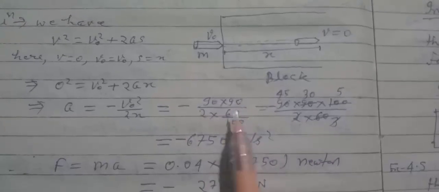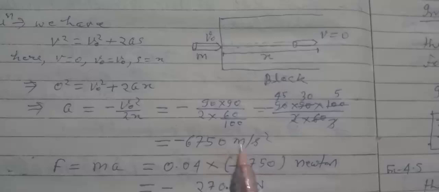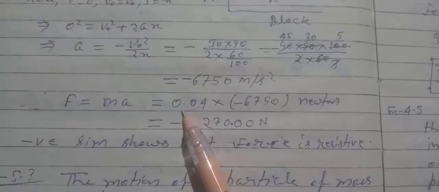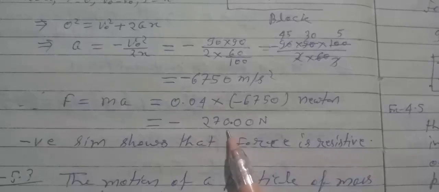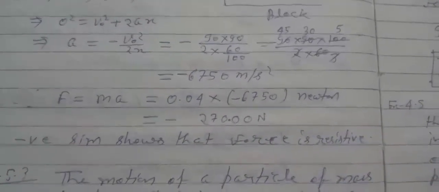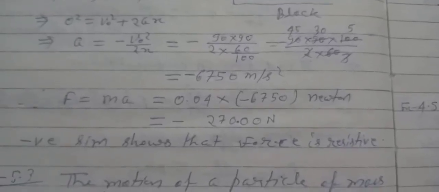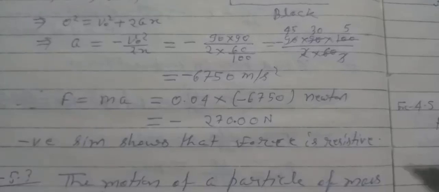So putting in values, we get minus 6750 meter per second square. Now we have F equals m a. Putting the value of mass 0.04 and the value of a, we get minus 270 Newton. Answer. Here also the negative sign shows that the force is resistive, that is, acting opposite to the motion of the bullet.